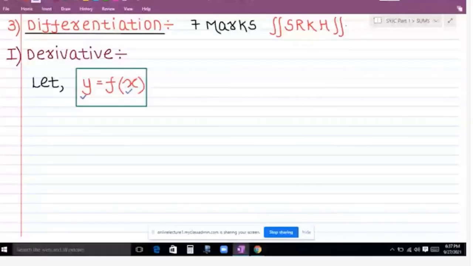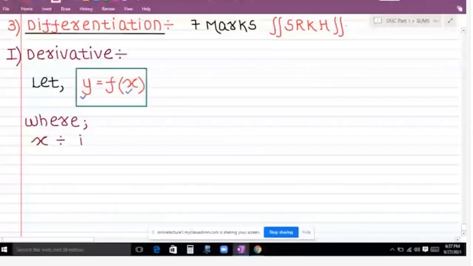So here, x is called the independent variable and y is called the dependent variable.